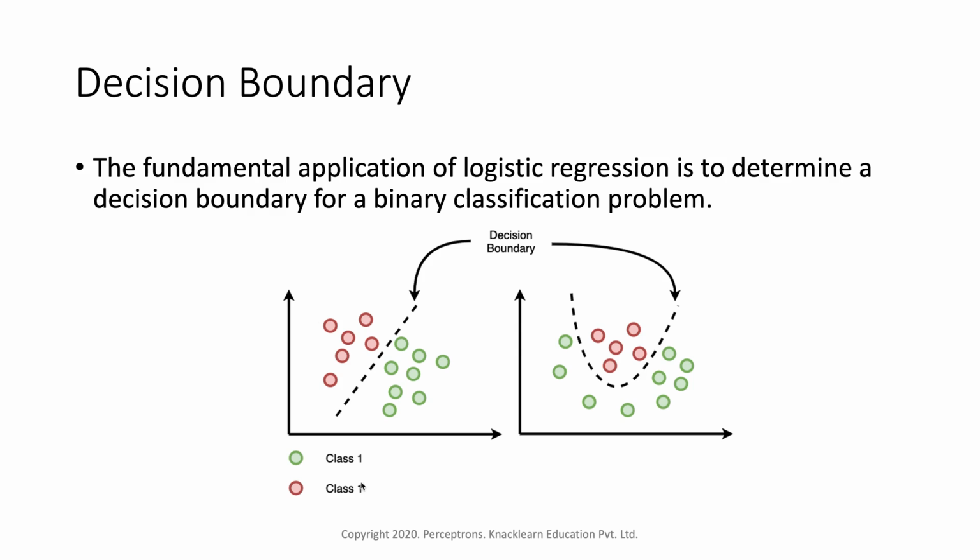You have to separate both the classes, since we are doing classification. To do that we need a decision boundary. You can see this dashed line, it's the decision boundary. It separates our classes. This is the main thing we have to find out in logistic regression.